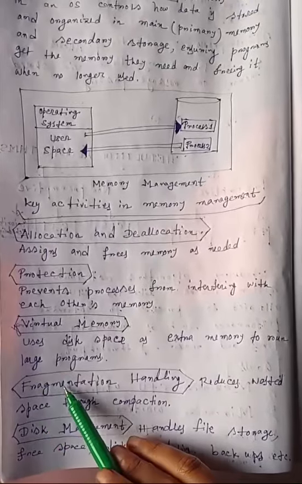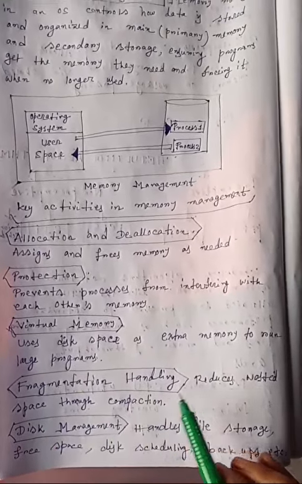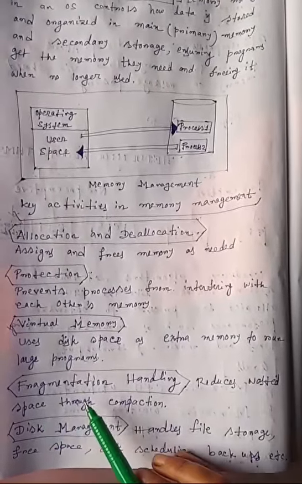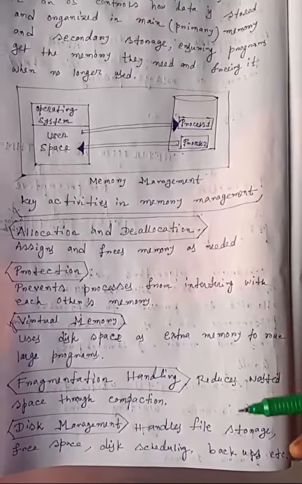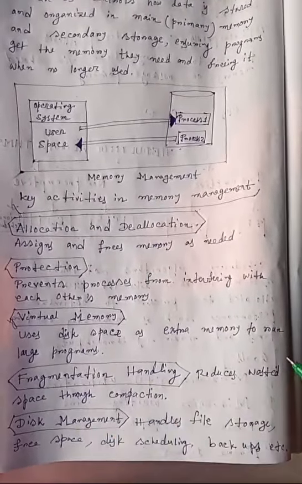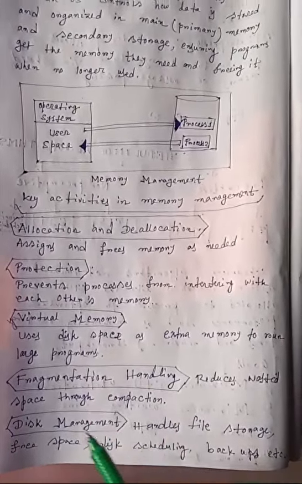Next, we have fragmentation handling. It reduces wasted space through compaction. So operating system reduces wasted space or unnecessary space through compaction.